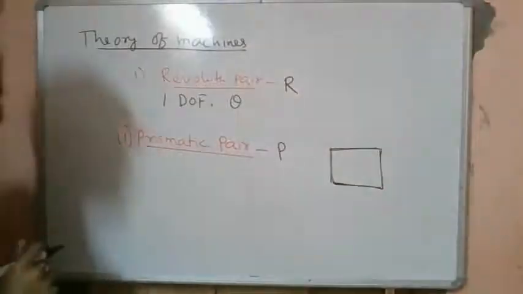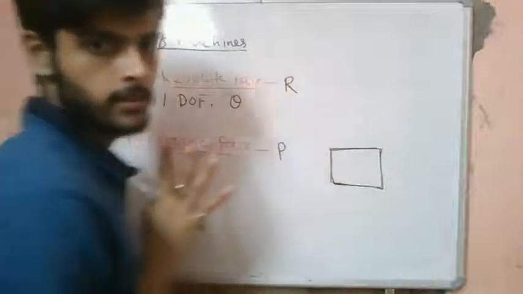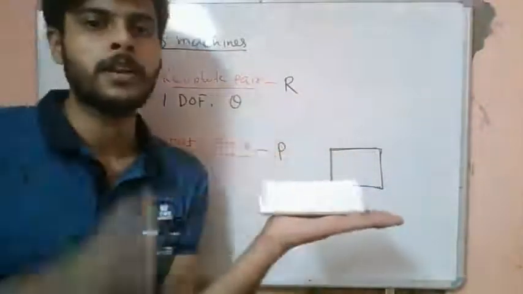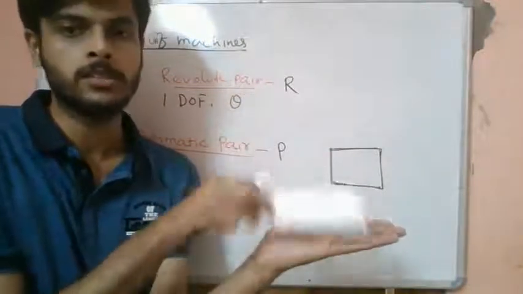Okay, one like this and one like this. Okay, so now instead we also curtail any one of the translations. That means let's say we consider this plane. We keep this block, let's say it is something like this. A block is kept in this plane, and it is not allowed to move in this direction.